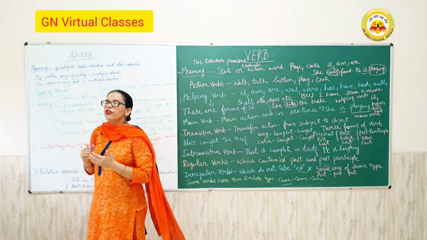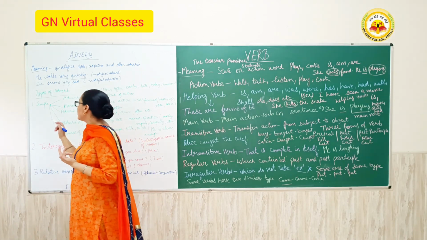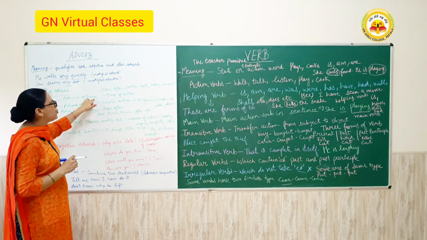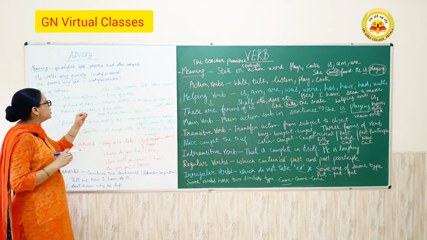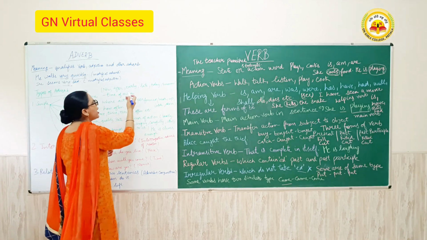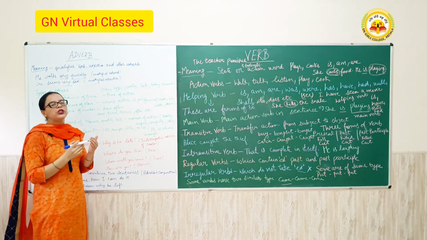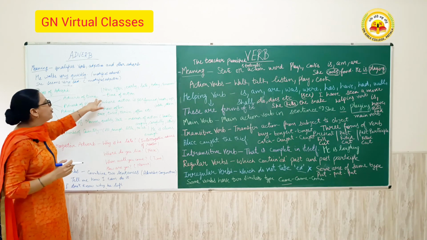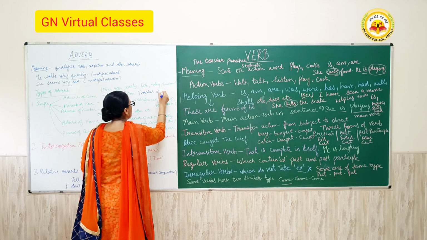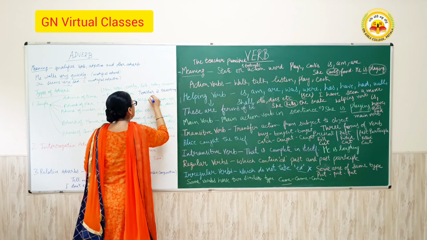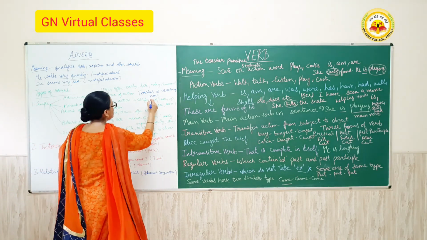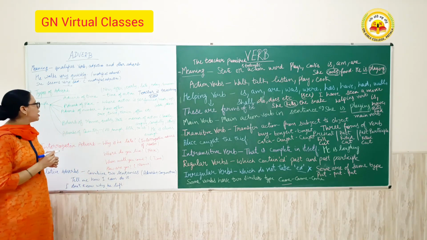So there are three types of adverbs. First is the simple adverb. This is further divided into 5 parts. First is the adverb of time. In the adverb of time, it shows the time of action, when it is performed, like now, after, early, late, today, tomorrow. These are the words which belong to the adverb of time. Like, teacher is teaching now. Now teacher is teaching. So now is an adverb of time.